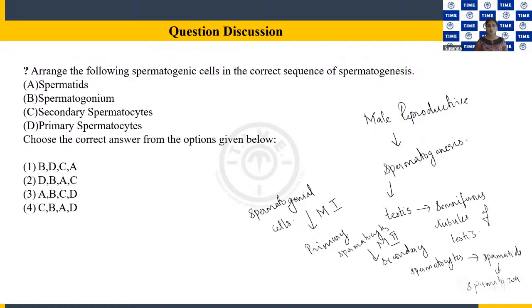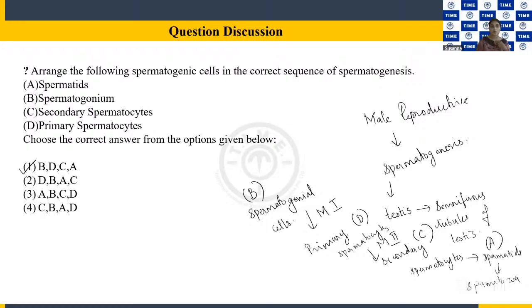So, the spermatogonial cell here is the B option. Okay, so this is B. The primary spermatocyte is the D option, and the secondary spermatocyte is the C option, and then A option, right? So B, D, C, A. Option 1 is the correct answer. B, D, C, A.